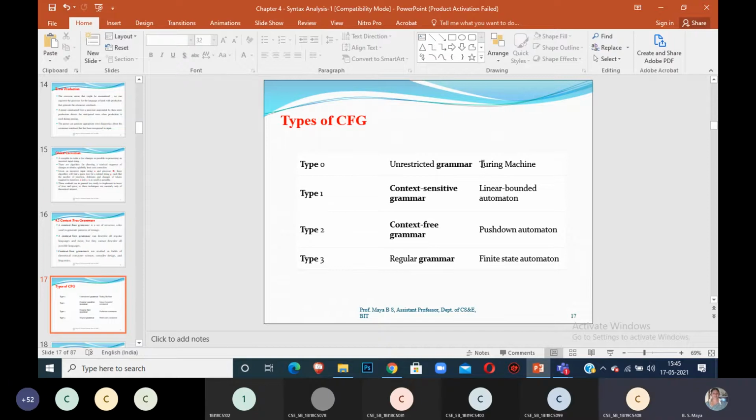Type 0 is accepted by unrestricted grammar, and it is implemented by an automaton named the Turing machine. The next is Type 1. Type 1 is accepted by context-sensitive grammar, and the automaton is the linear bounded automaton. The third category, Type 2, is called context-free grammar, with the pushdown automaton. Next, Type 3 is the regular grammar, and the automaton for implementation is the finite state automaton. See, you know all those things.